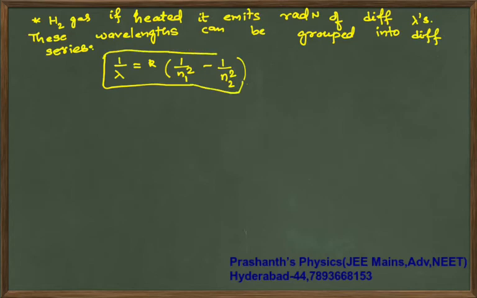1 by lambda is R times 1 by n1 square minus 1 by n2 square. Now the wavelength in various series can be represented by this general formula. Now here, you know this, but I have written R_H into Z square, but here Z is equal to 1. So it is 1 by lambda is R times 1 by n1 square minus 1 by n2 square.